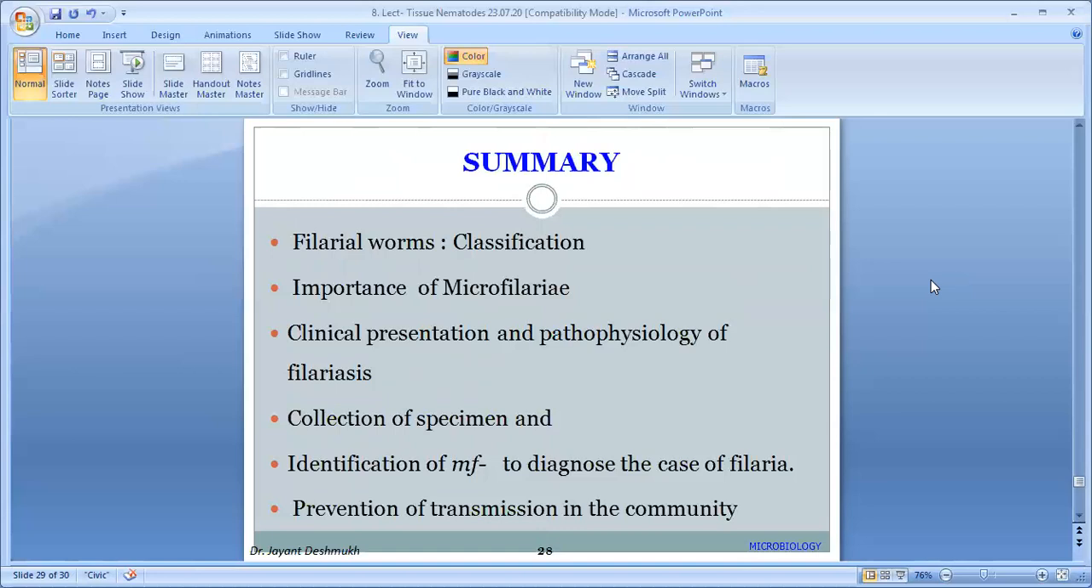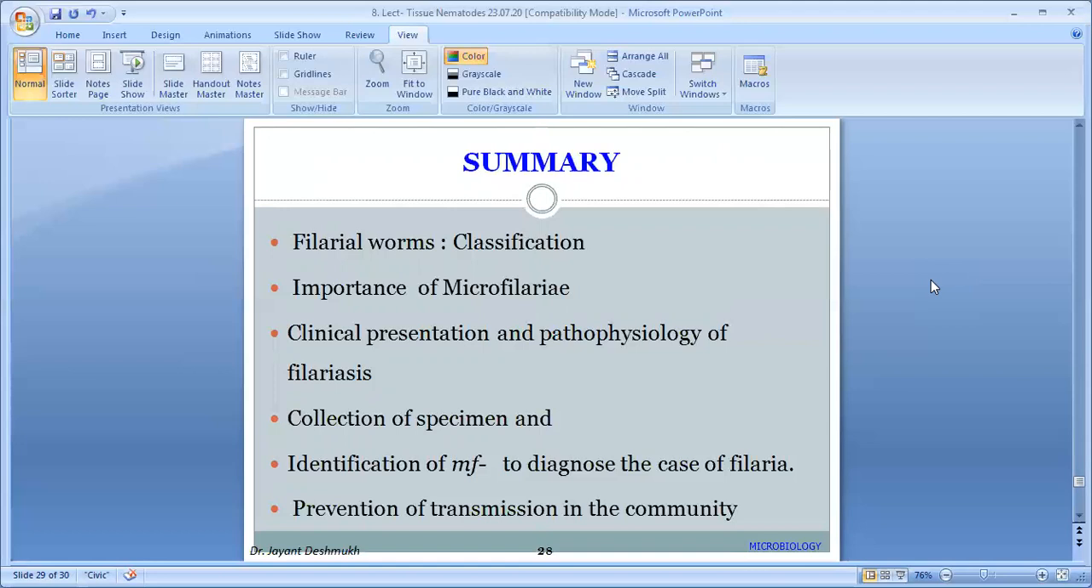What are the keywords? Now this class we have completed filarial worms. First classification, you have to classify it. It's a mug up, there is no logic. Lymphatic filariasis, which worms? Wuchereria bancrofti, Brugia malayi, Brugia timori. Cutaneous or subcutaneous filarial worms, which ones? Onchocerca volvulus, Loa loa, Mansonella perstans. Serous cavity, which filarial worms? Mansonella ozzardi, Mansonella perstans. This is the list of filarial worms.